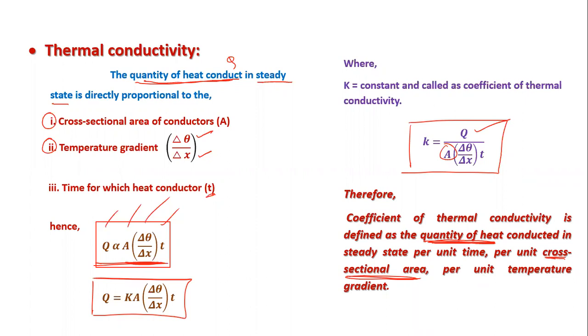Delta theta by delta x is the temperature gradient, and T is time. So you can define it like this: the quantity of heat conducted per unit cross-sectional area, per unit temperature gradient, per unit time is the coefficient of thermal conductivity.